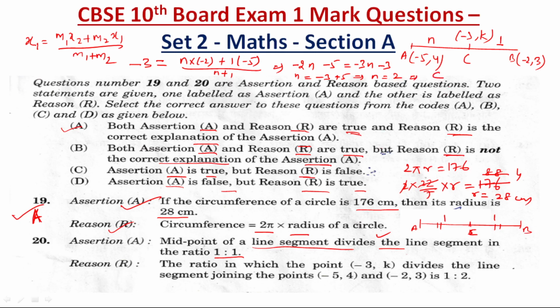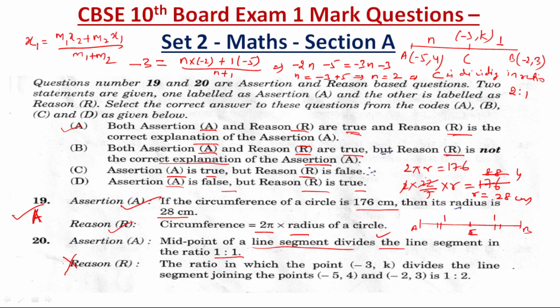So minus 3, K is dividing the line segment in the ratio 2:1, not 1:2. So in this case, this reason R is not correct.